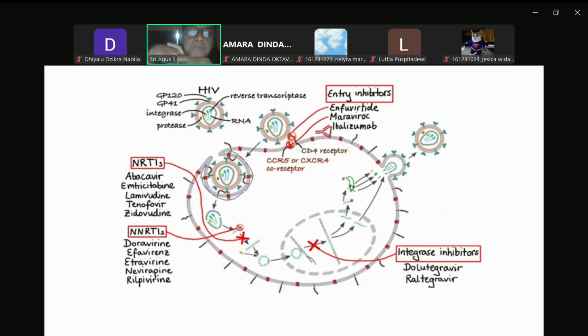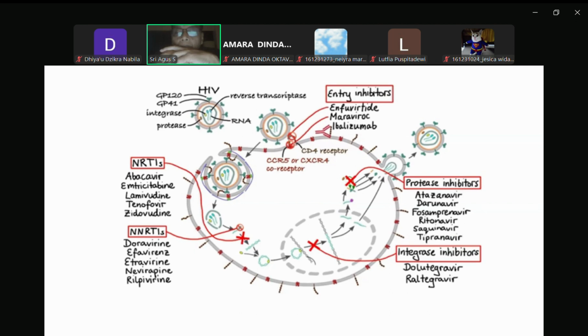Finally, moving on to our last class of HIV drugs, that is protease inhibitors. Drugs in this class work by blocking the action of HIV protease enzyme, thus preventing cleavage of viral polyproteins into active proteins that are needed for the assembly of new viral particles. Drugs that belong to this group include atazanavir, darunavir, fosamprenavir, ritonavir, saquinavir, and tipranavir.